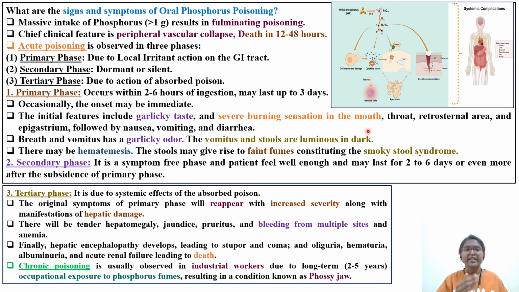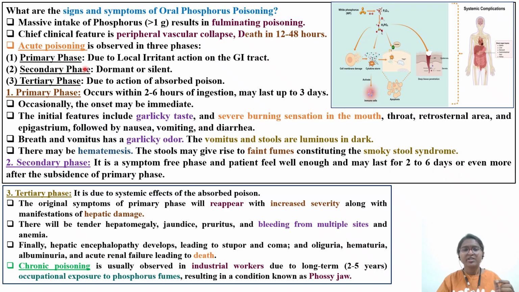So let's understand the signs and symptoms of oral phosphorus poisoning. A massive intake of phosphorus, more than 1 gram, taken orally will result in fulminating poisoning. The clinical characteristic features are peripheral vascular collapse, and within 12 to 48 hours you can see mortality. Acute poisoning is divided into three phases: primary phase, secondary phase, and tertiary phase.